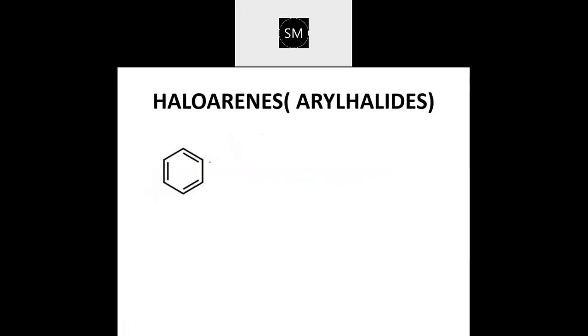haloarenes. So haloarenes I have told you are formed by replacing hydrogens. It can be from anywhere, okay? That hydrogen you can take from anywhere. So if you replace one of the hydrogens by a halogen here, you will get X instead of that hydrogen. It can be one or more than one hydrogen replaced by the halogen group. Then they are called haloarenes. These are called haloarenes.